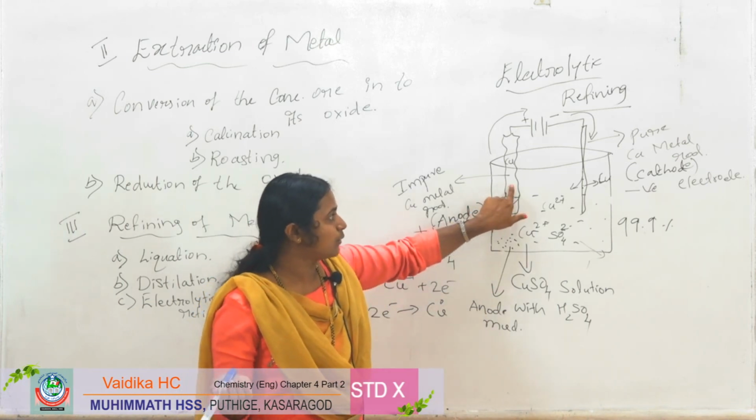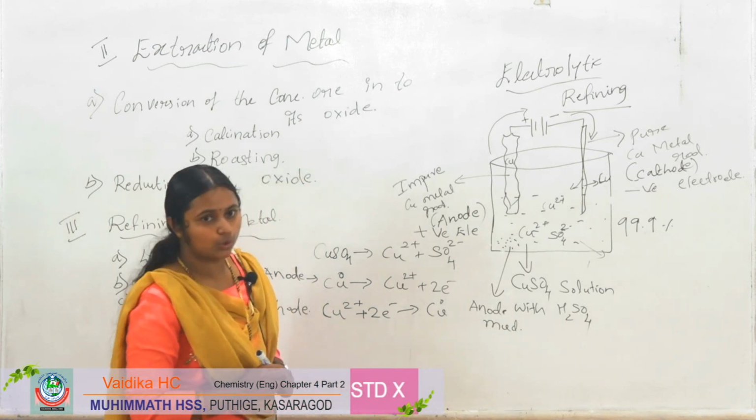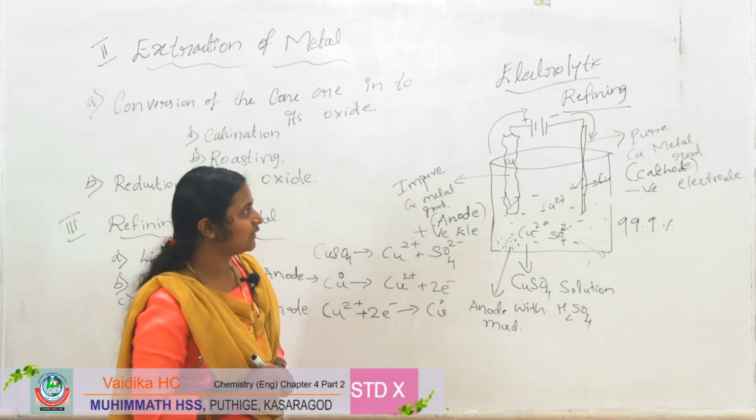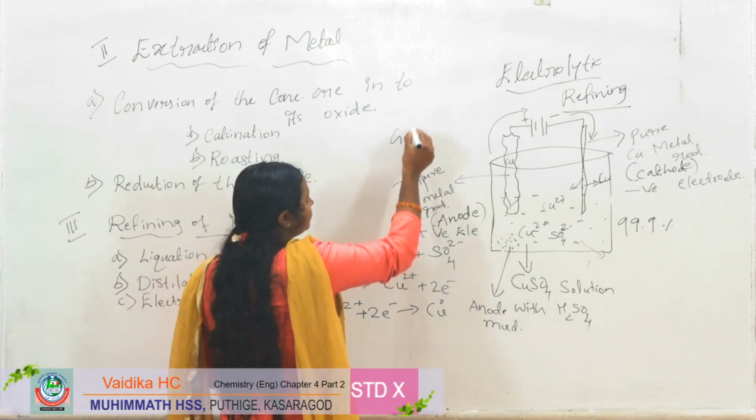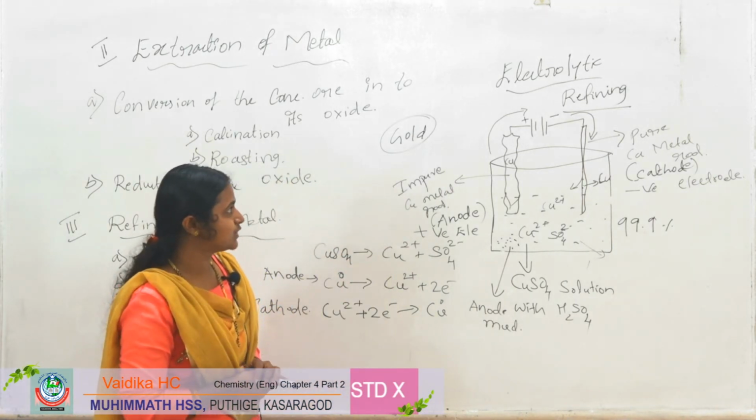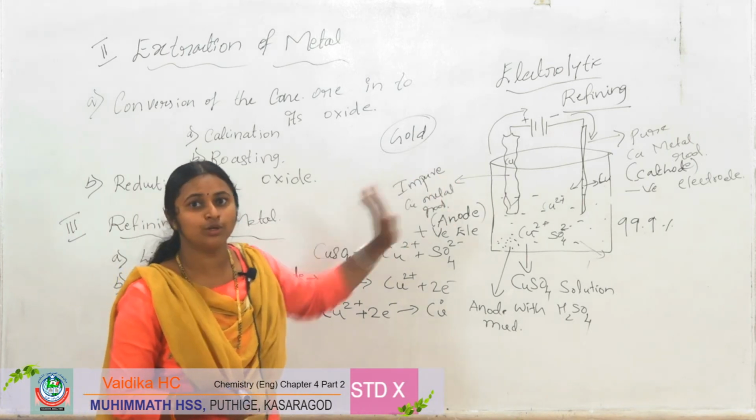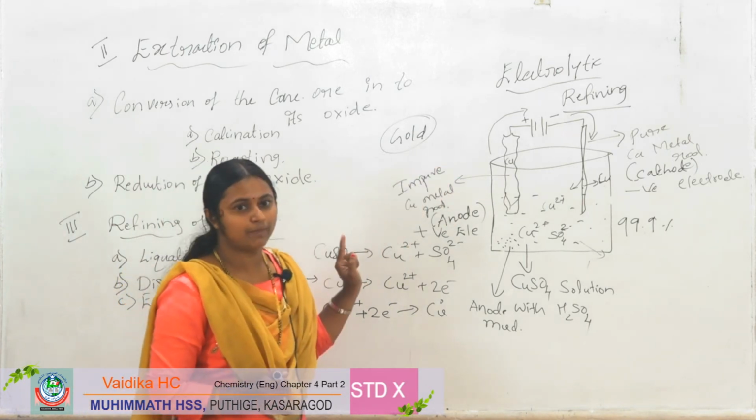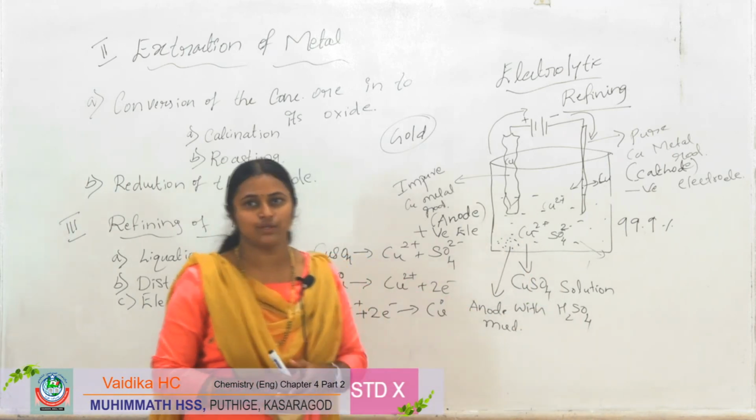So the copper ore contains silver and gold also. This electrolytic refining can also be used for gold, but we have to take one impure and one pure metal rod and connect them to the battery, with the salt solution of the metal and sulfuric acid.